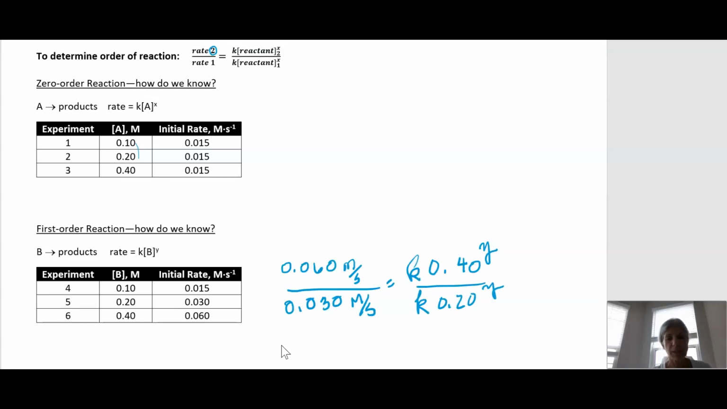I decided to pick experiments 6 and 5, so I substituted those values for the rate and for concentrations. 0.06 divided by 0.03 gives us 2. The K's will cancel. 0.4 divided by 0.2 is 2. That's the Y. So Y has to equal 1. So that means this reaction is first order in B, and the rate law